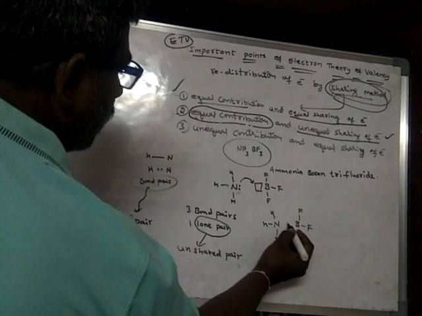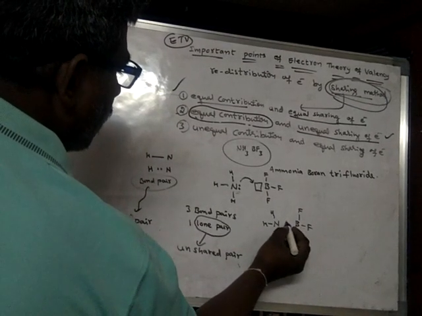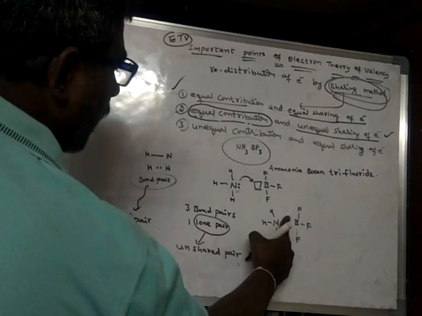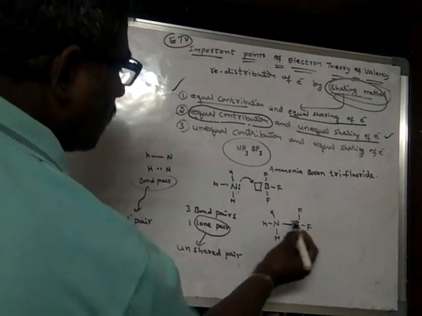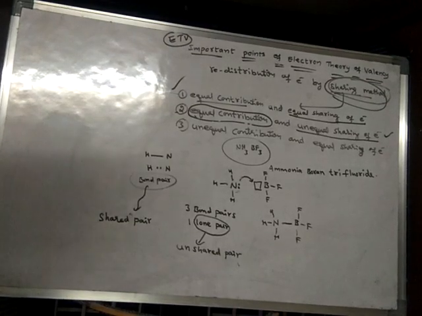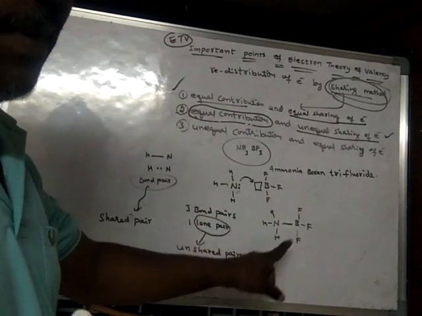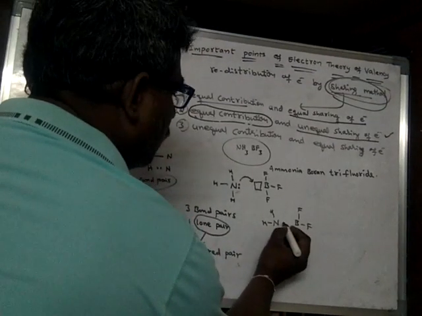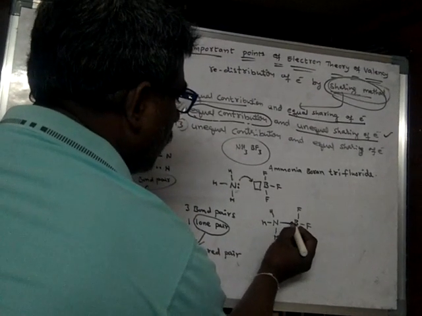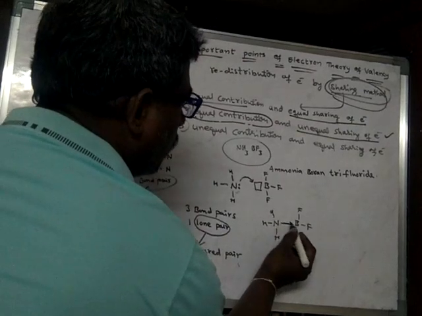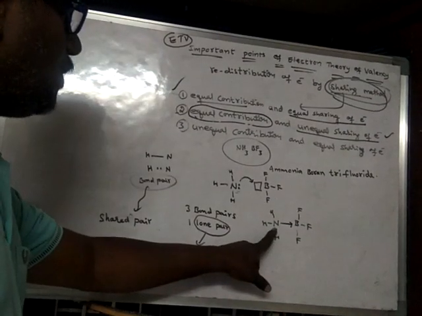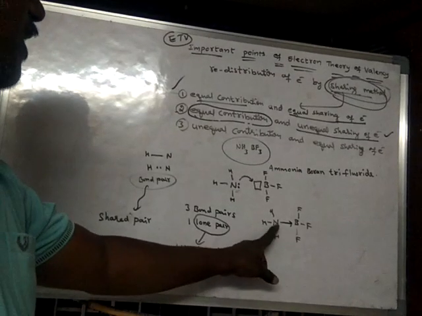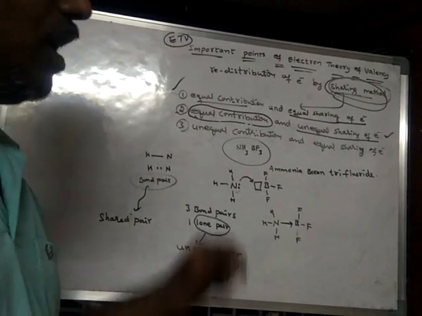We cannot represent this bond by a single line, because that electron pair is given by only a single atom, not both. Hence we put an arrow mark from nitrogen to boron, because nitrogen is giving that electron pair to boron.